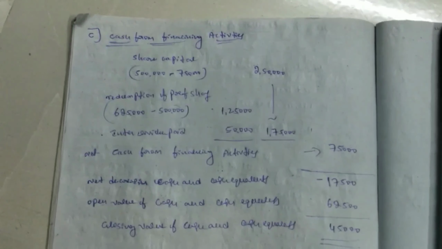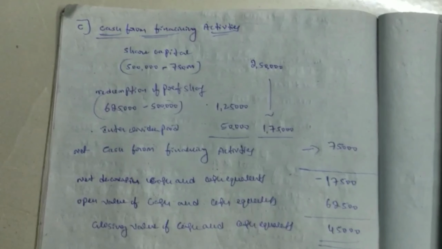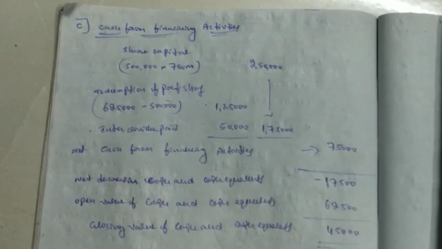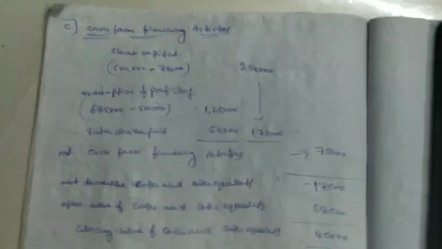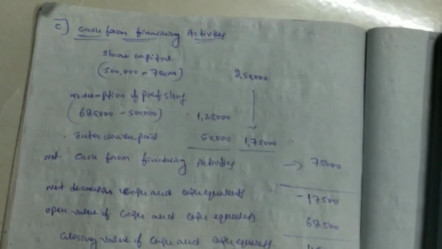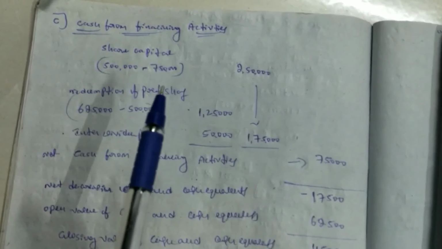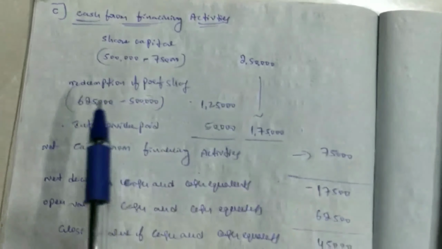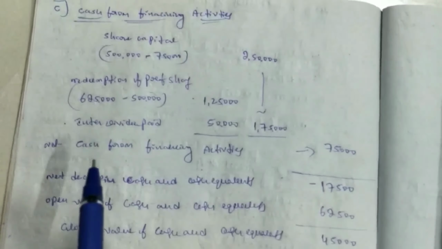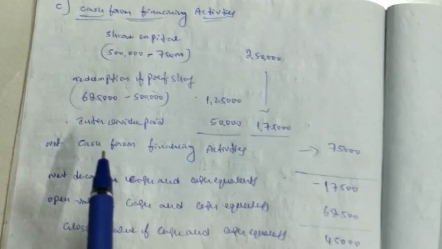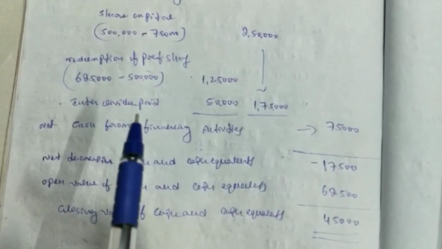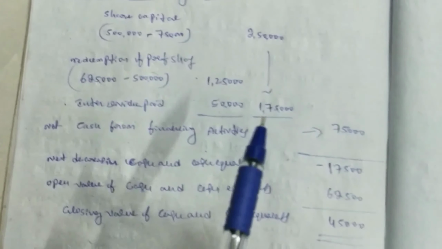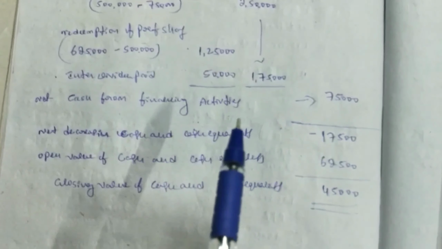Then you have to prepare the last one, C, cash from financing activities. Financing activities are related to bank, share capital, preference shares, or debentures. In this problem share capital is given. Opening share capital is 5 lakhs, closing share capital is 7,50,000. The difference is 2,50,000. Next, redemption of preference shares: 6,25,000 and 5 lakhs, the difference is 1,25,000. Interim dividend paid is 50,000. Adding both gives 1,75,000, deducted from 2,50,000. The difference is 75,000. This is net cash from financing activities.